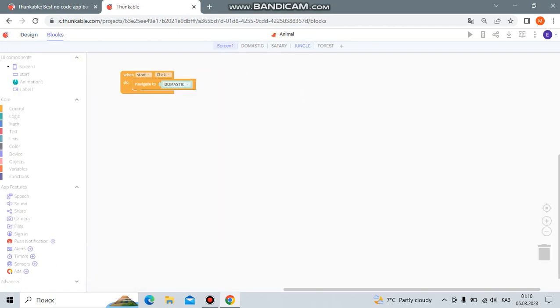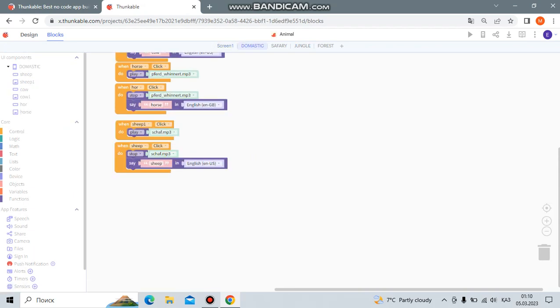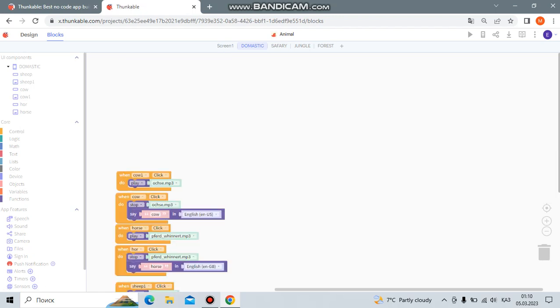So I want to explain the block codes of this project. First of all, in screen one, we can see very easy code. When button start clicks, navigate to Damascus. Damascus is our first top navigator screen. In Damascus, we can see four simple codes.